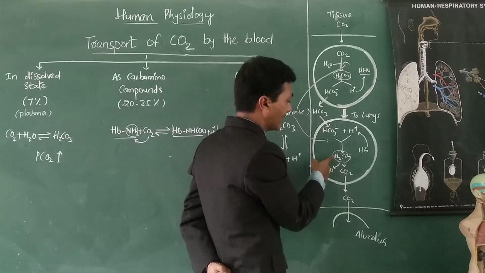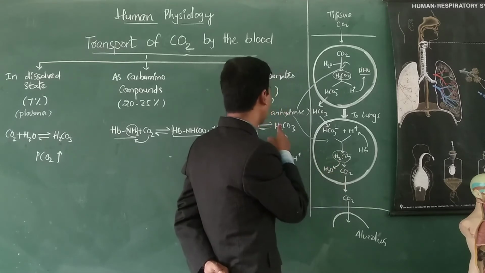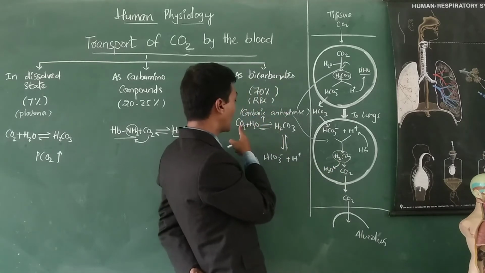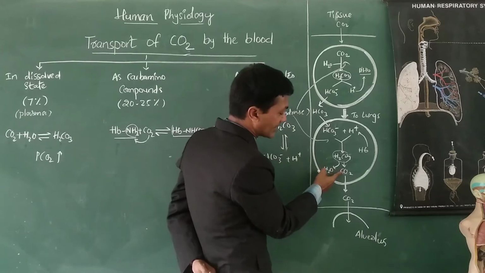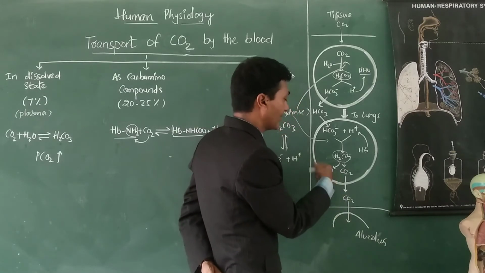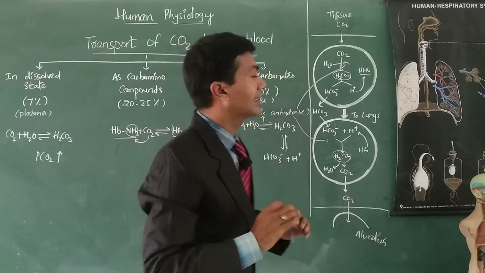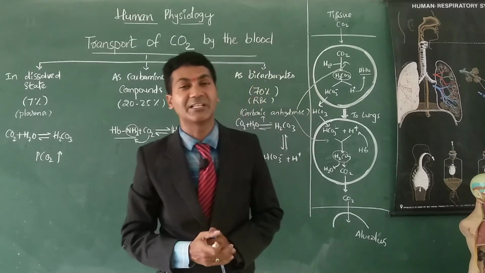Exactly the same thing is happening. Carbonic acid breaks down into water and carbon dioxide. This carbon dioxide diffuses into the alveolus, and water remains in the RBC. Clear? And here the thing I want to tell you is called the chloride shift.